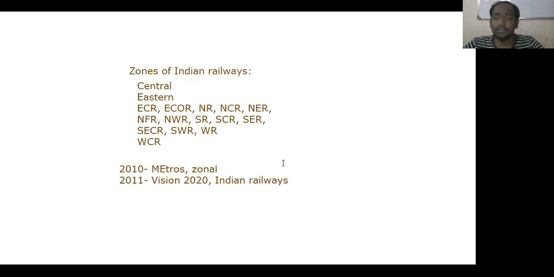So this is the complete development of Indian Railways from 1953 to the recent 2020. Okay? And I have discussed only the main aspects of Indian Railways, the main points and main facts of the history of Indian Railways. Okay, thank you.